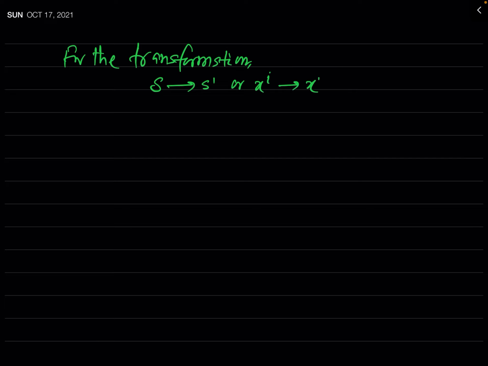For this, let us first consider the transformation from xi to x prime i, or S to S prime.